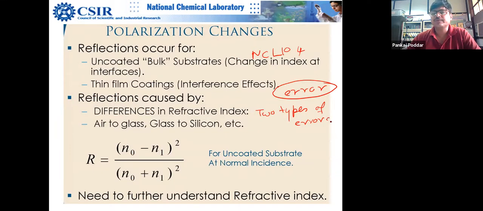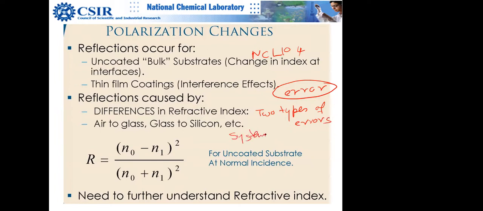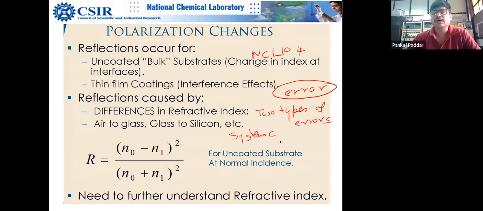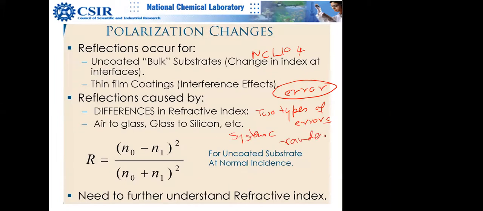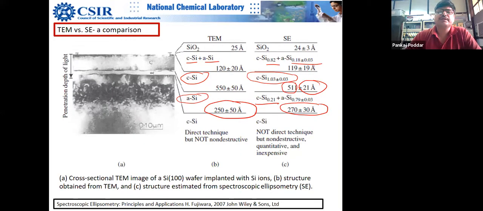So there are two types of errors. I think you know. One is systematic error. I think you are from analytical chemistry, so you know it, right? Another is random error, right? So many of these things come under systematic error. For example, TEM has got a bunch of systematic error. For example, an uncertainty plus-minus contribution will be there from the way you do the measurements. Once the image is taken, you can still introduce errors on the computer screen.